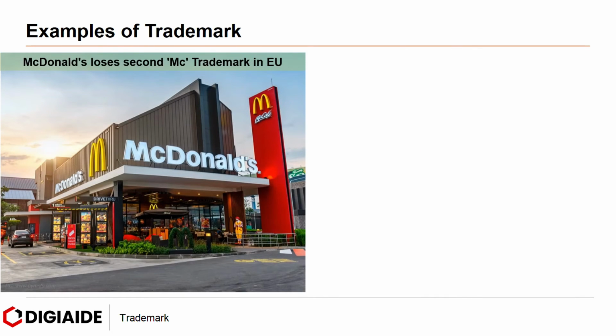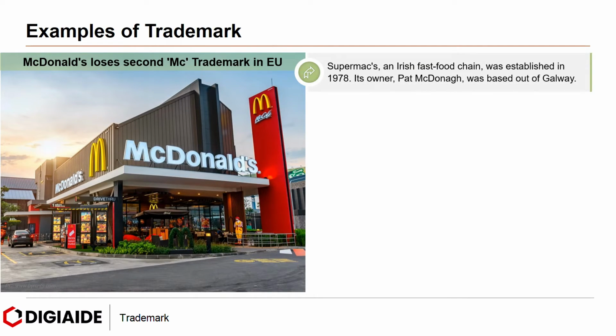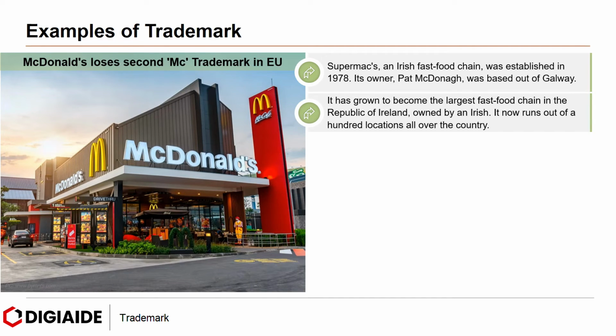And finally, to a case of trademark, wherein McDonald's lost the second Mac trademark in EU. Supermacs, an Irish fast food chain, was established in 1978. Its owner, Pat McDonough, was based out of Galway. It has grown to become the largest food chain in the Republic of Ireland, owned by an Irish. It now runs out of 100 locations all over the country.